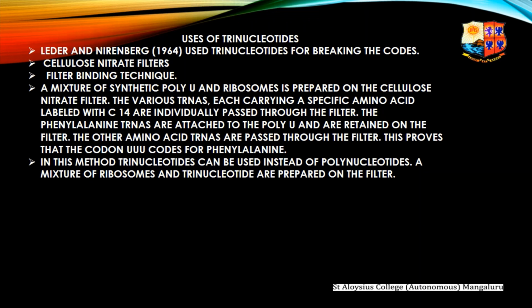In this method, a trinucleotide can be used instead of a polynucleotide. A mixture of ribosomes and trinucleotide is prepared on the filter. If the trinucleotide prepared is UUU, only phenylalanine tRNAs bind to the trinucleotide and are trapped on the filter. The other amino acids pass through. Similarly, when trinucleotide AAA is added, lysine tRNA is bound to the filter. In this way, by adding specific trinucleotides on the filter, the different codons for the different amino acids can be directly elucidated.